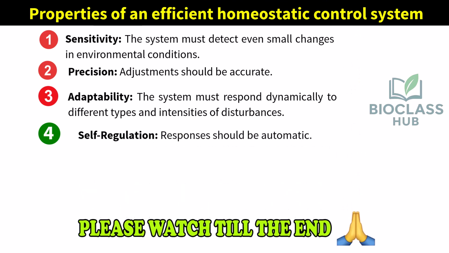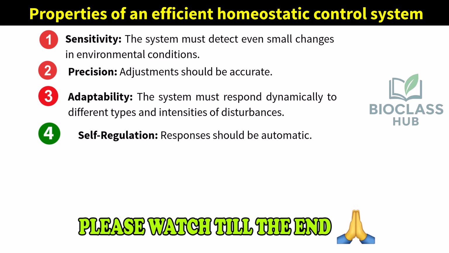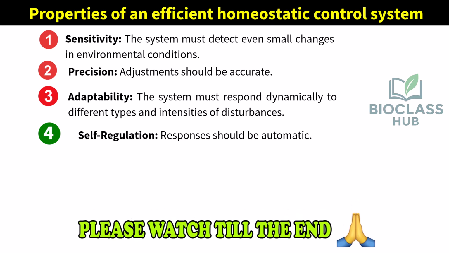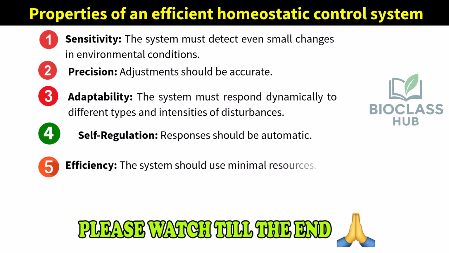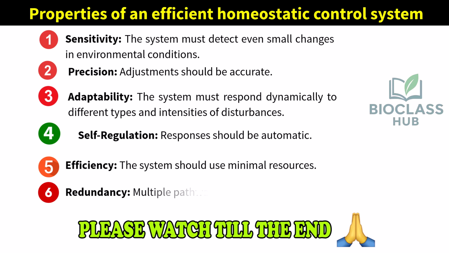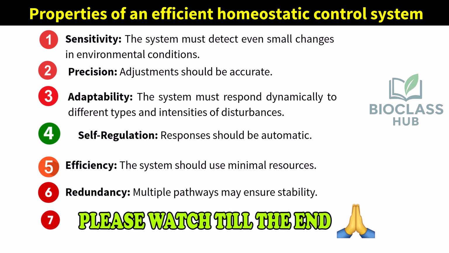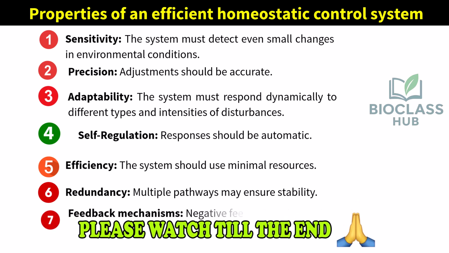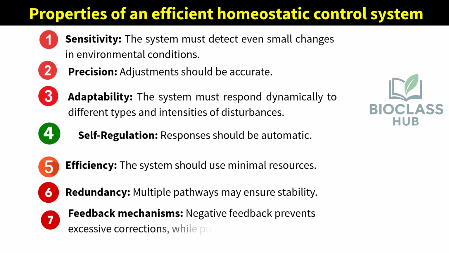Self-regulation. Responses should be automatic and not require conscious control in most cases. Efficiency. The system should use minimal resources while maintaining balance. Redundancy. Multiple pathways may ensure stability, preventing failure if one system is compromised. Feedback mechanisms. Negative feedback prevents excessive corrections, while positive feedback amplifies necessary responses.